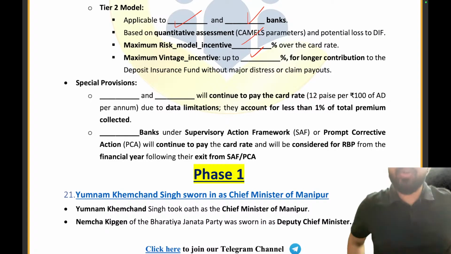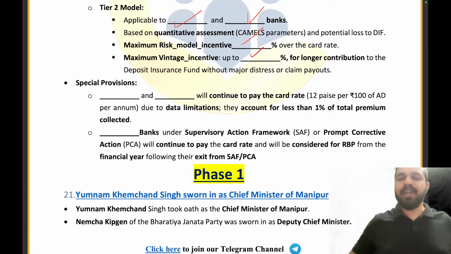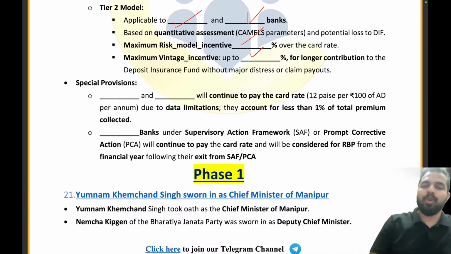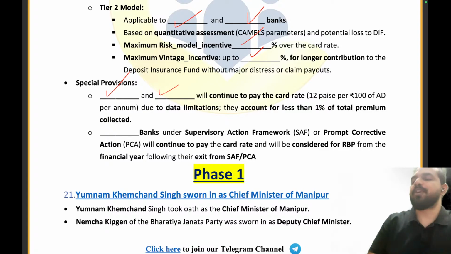So which banks will continue to pay the card rate of 12 paisa per rupees 100 of the assessable deposits? That is, my dear friends, the local area banks and the cooperative banks. But the urban cooperative banks will be brought under the RBP framework once they are outside the SAF and the PCA framework, right? I hope that these are clear to everyone.